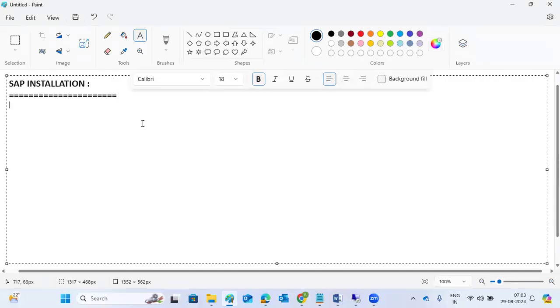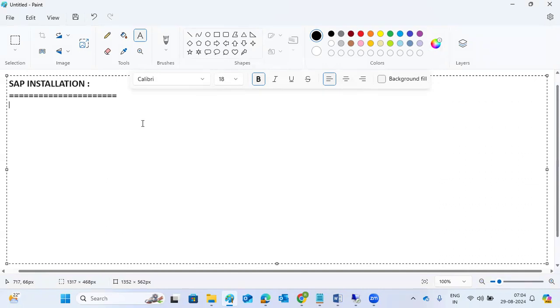Building a new system is like building a brand new house. So SAP installation means you are constructing a brand new house. Same as SAP, brand new systems you are building means brand new house you are building, right? So what are the softwares we required? We discussed yesterday, right? What are the softwares we required for the SAP installations?